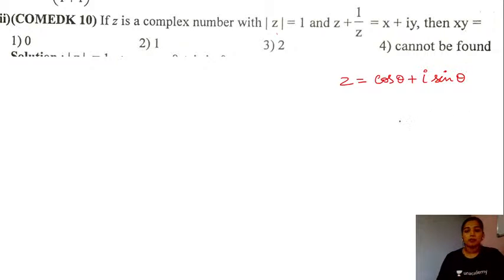What will be the multiplicative inverse then? What will be the value of 1 by z? This is nothing but 1 divided by cos of theta plus iota times sine theta, multiplying and dividing by the conjugate, which is cos of theta minus iota times sine theta.